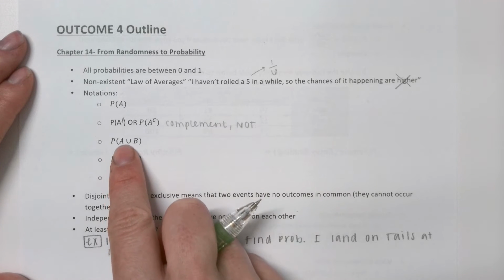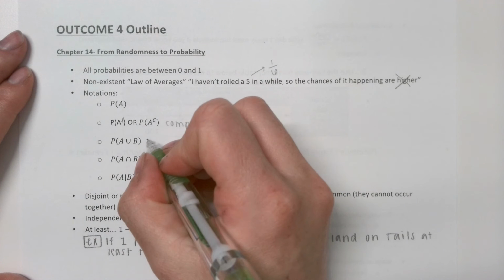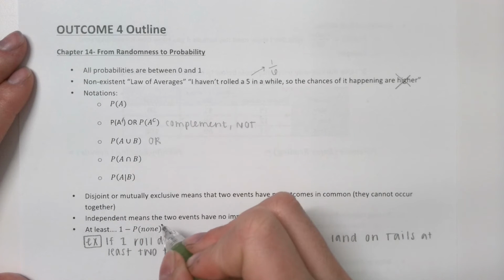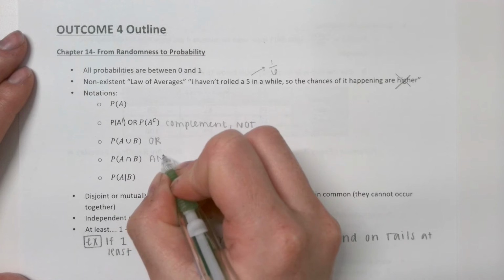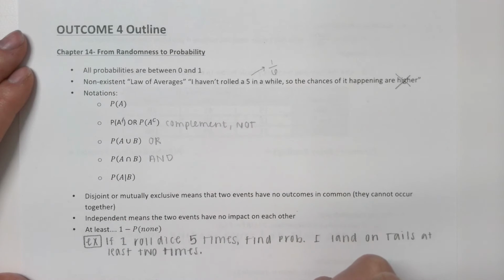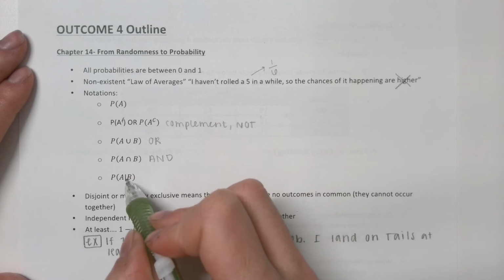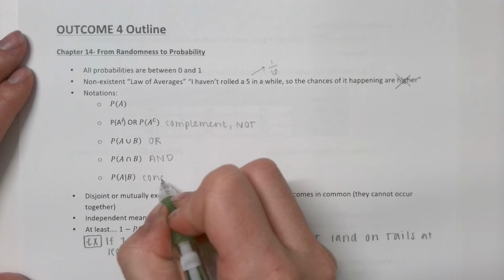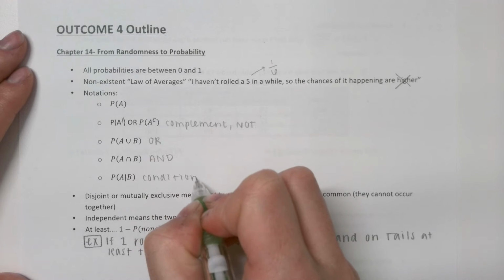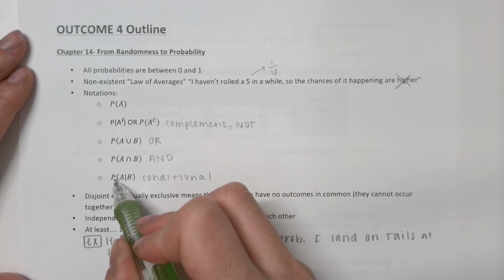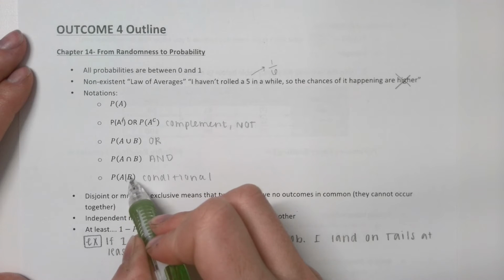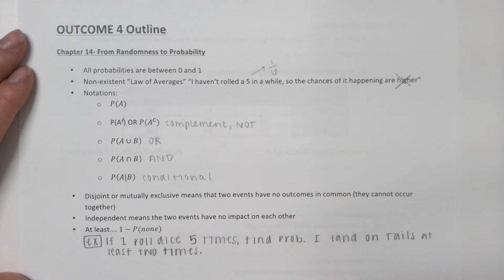Next, we have the probability of A or B. That little u there means or. Probability of A and B is that or sign turned upside down. And then the last notation is this conditional probability. So that straight bar up and down says that we're finding the probability of A given that B occurred.